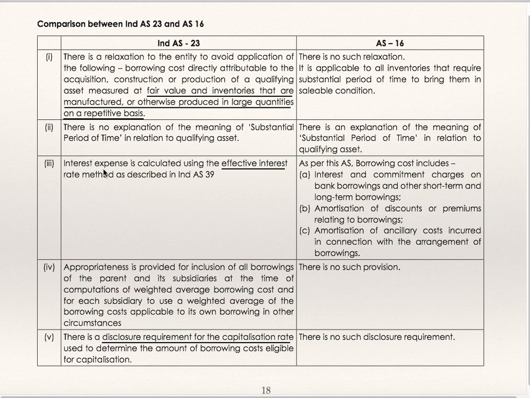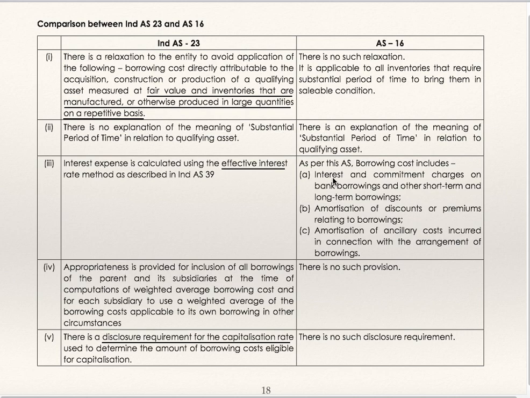In case of Ind AS 23, interest expense is calculated using the effective interest rate method as described in Ind AS 39, whereas there is no mention of effective interest rate method for calculation of interest expense in AS 16.